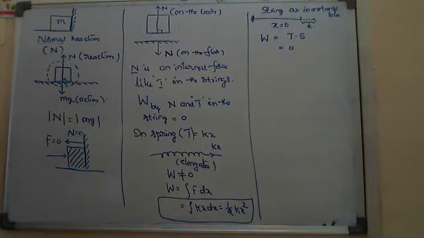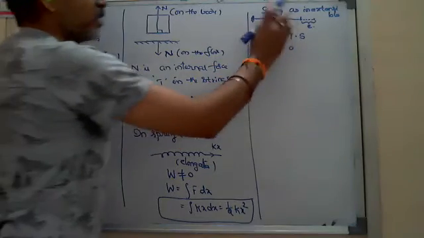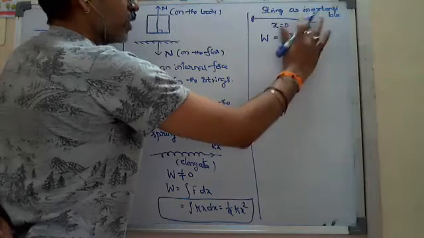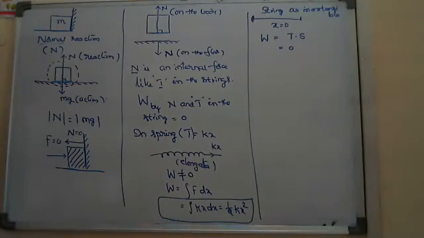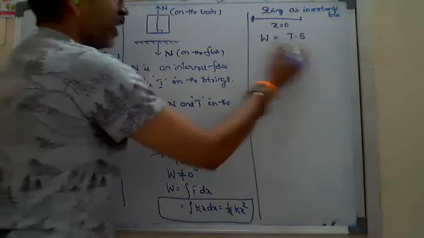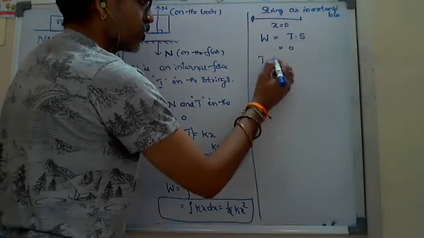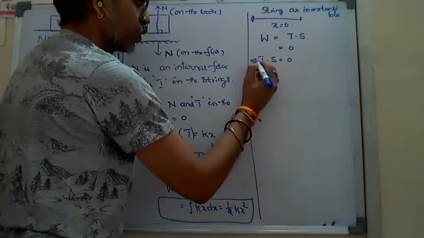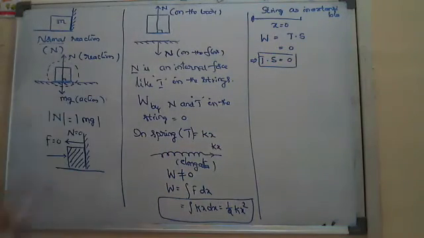The advantage when you come to an inextensible string, where there is no extension, is that I write work done equals 0, meaning T dot S equals 0. This is one shortcut when we come to constraint motion, which is why I'm explaining this concept, because you asked about constraint motion also.